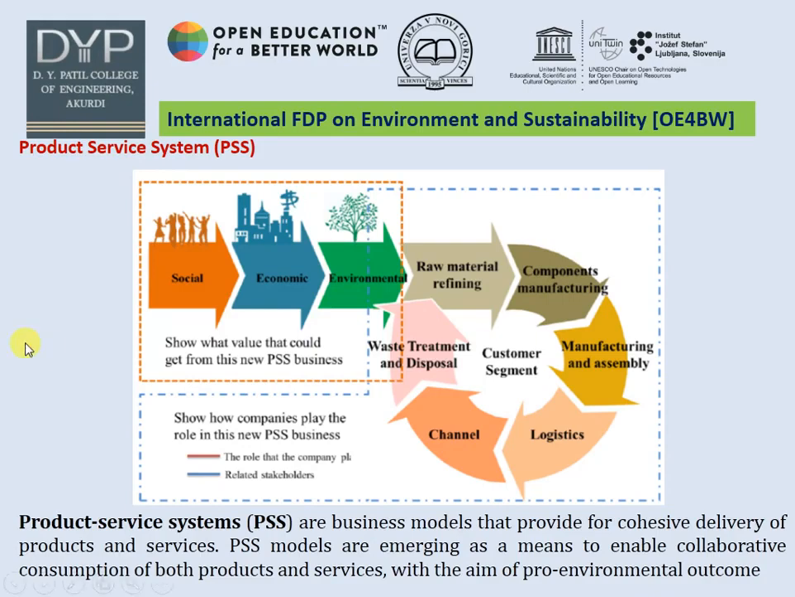In this case, the social, economic and environmental aspects are the three pillars of the company, and raw material refining, manufacturing, and logistic channels are the concerns of the stakeholders. So this is nothing but the PSS model. The company should think that the product must be socially, economically and environmentally sustainable. These are the three best pillars of the product of the company.